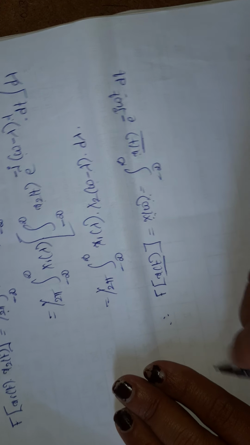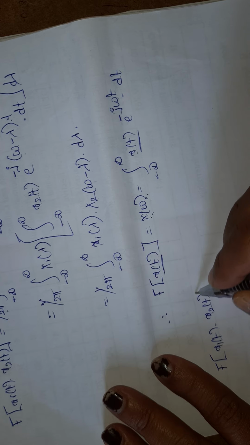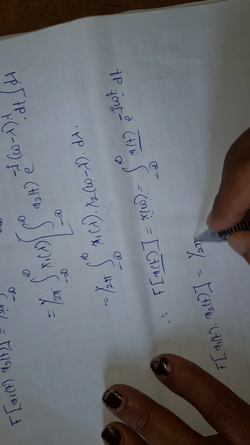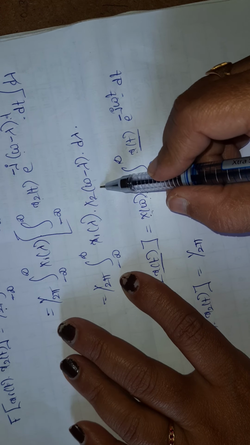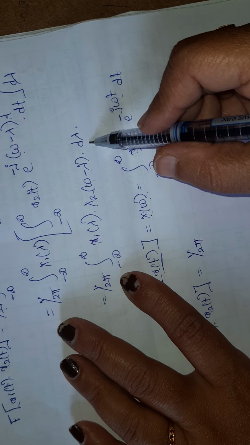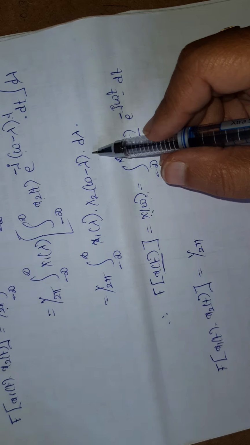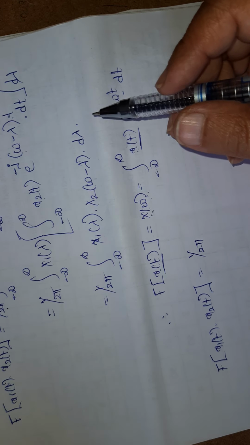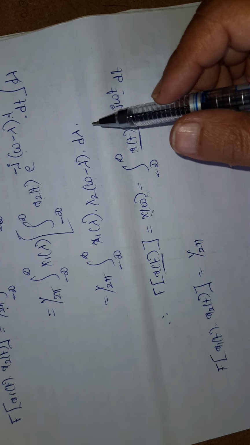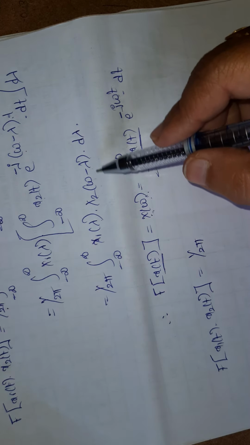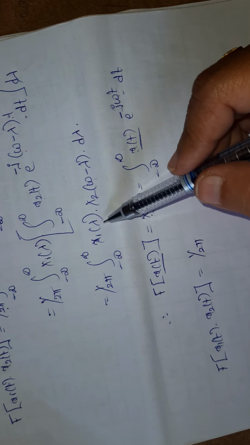So now the Fourier transform of x1 of t into x2 of t is equal to 1 by 2 pi into, and what is this one? X1 of lambda into x2 of omega minus lambda d lambda. This is nothing but the convolution formula. In the starting we considered the convolution formula. What is the convolution formula? X1 of t convolved with x2 of t is nothing but the integral of x1 of tau into x2 of t minus tau d tau. There we considered tau as a variable. Here we have lambda as a variable.